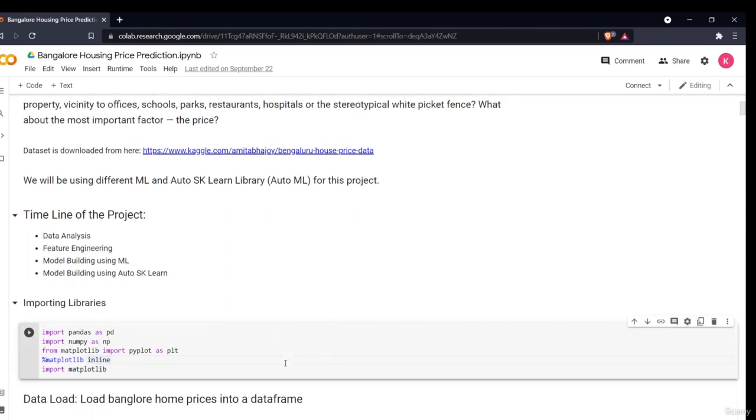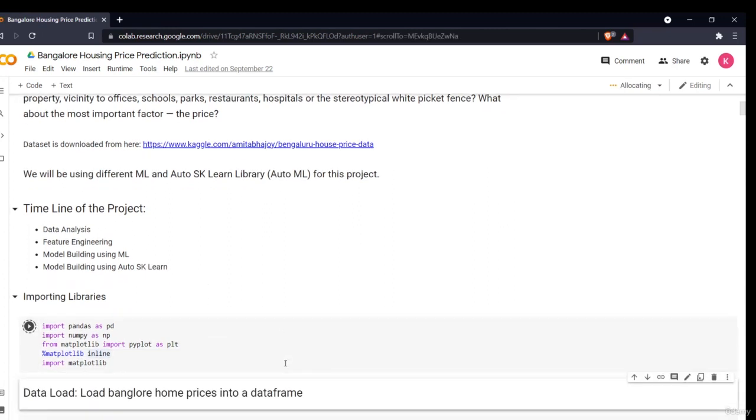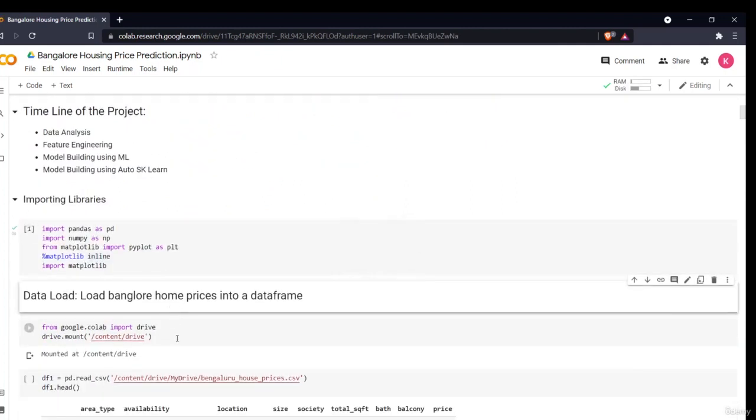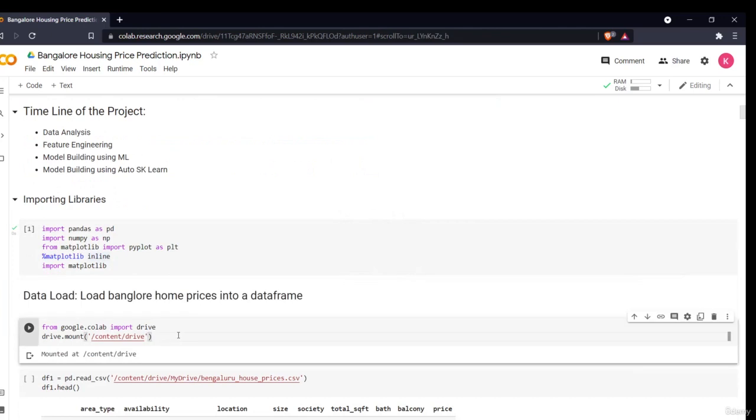The very first thing we have to do is import important libraries, right? So we are importing pandas as pd, NumPy as np, and Matplotlib, basically for visualization, NumPy for pre-processing, and then first we'll import our data. To import our data, you first have to import your CSV file in your Google Colab or Google Drive.